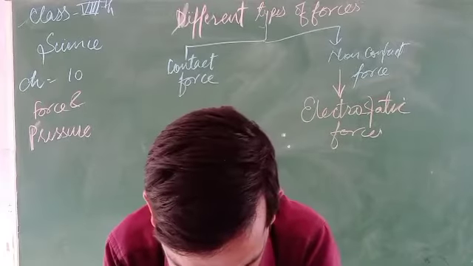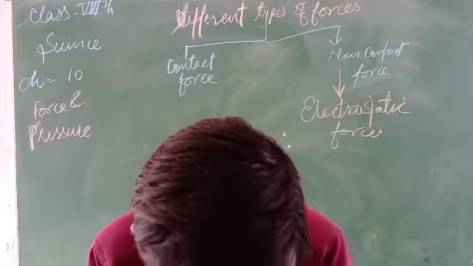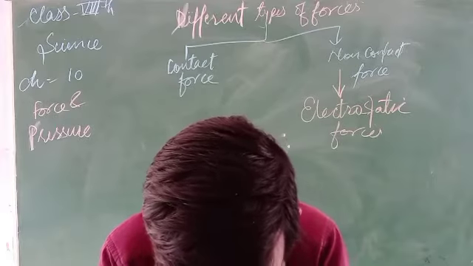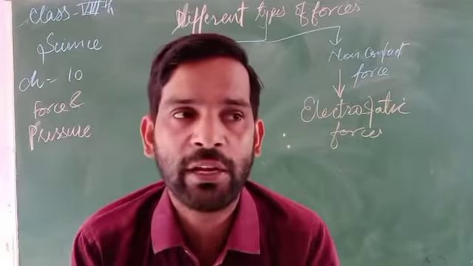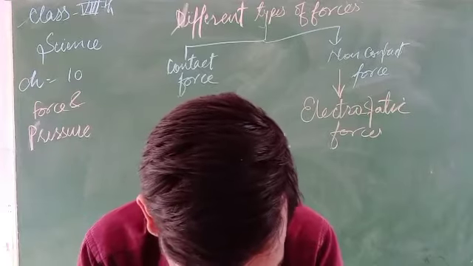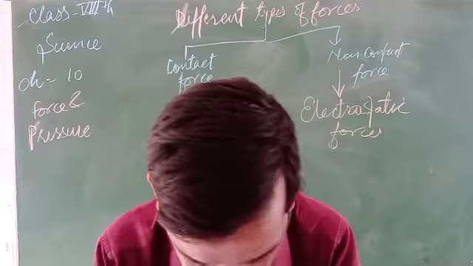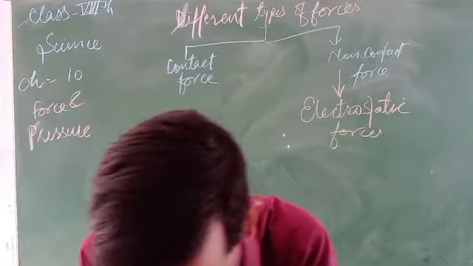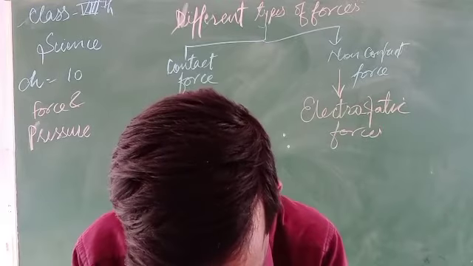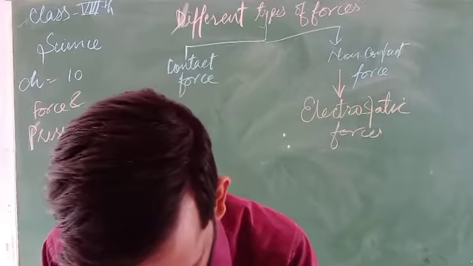Everything is composed of small particles and the earth attracts every particle towards the center with the force of gravity. This is an attractive force, the gravitational pull on the object. The nearer the two objects are to each other, the greater is the gravitational pull on each other.